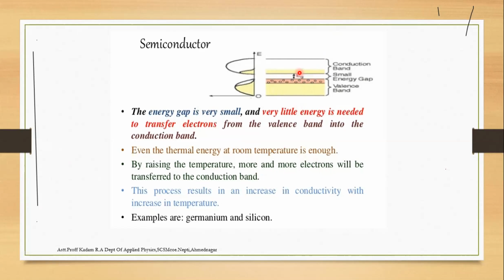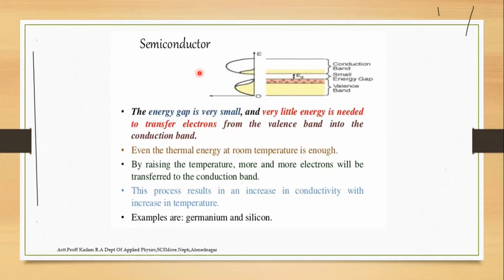Rising the temperature, the more electrons will be transferred to the conduction band, and this results in an increase in the conductivity. Conductivity increases with an increase in temperature. Basic examples of semiconductors are germanium and silicon.